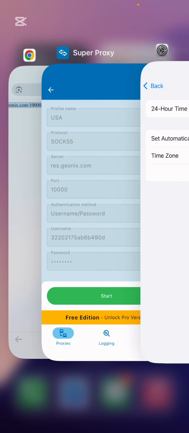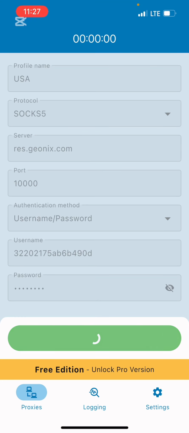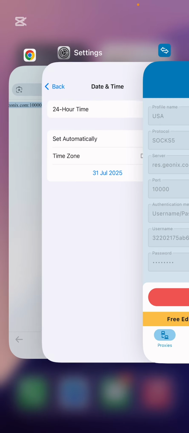The next thing now is I'll be going to my proxy, right? I'll connect it. Are you seeing it now? I'll connect it now. Once I connect it, then I'll be able to go to my browser. This is my Chrome browser, then withdrawal.net.